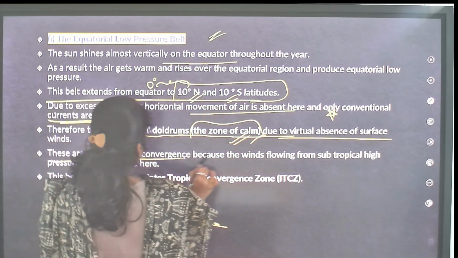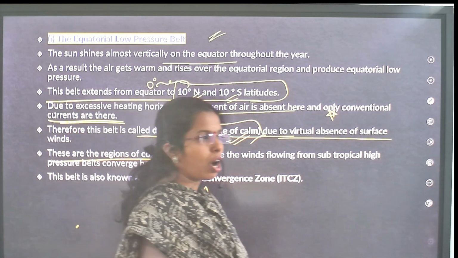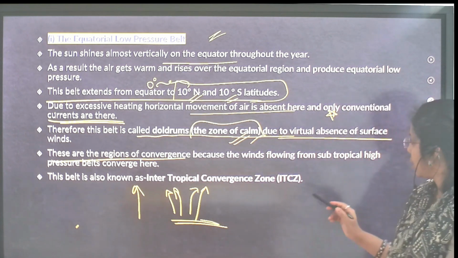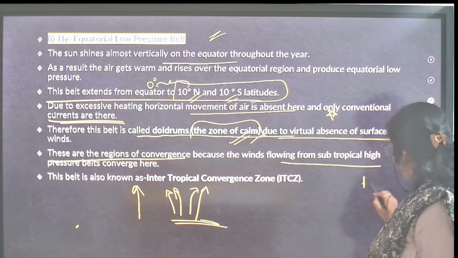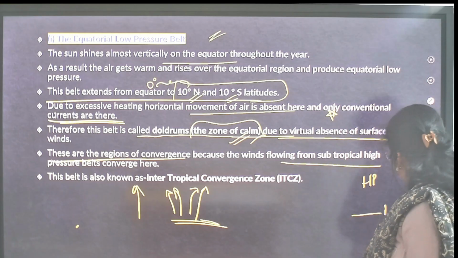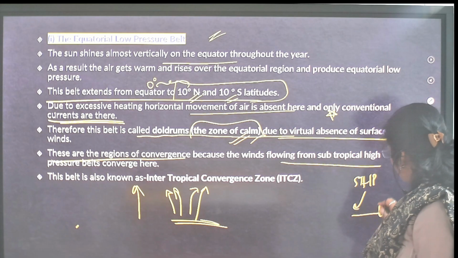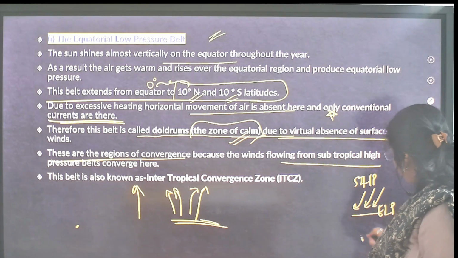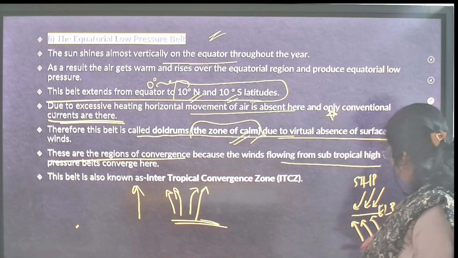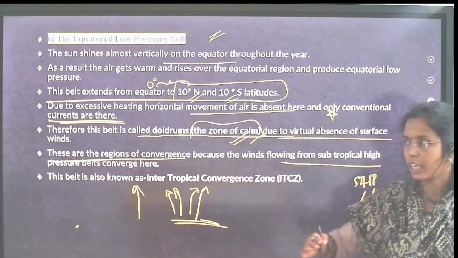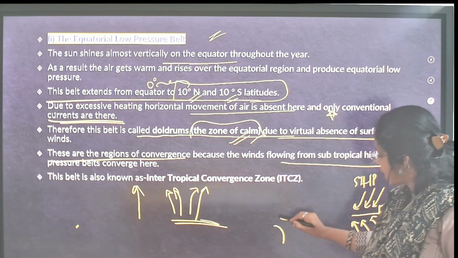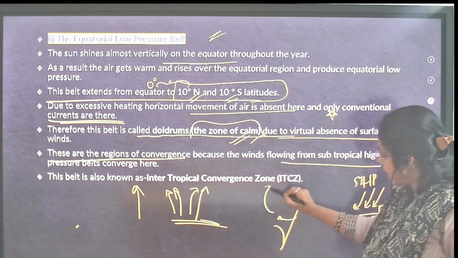These are the regions of convergence, because here the wind flows from the subtropical high pressure. Here is the equatorial low pressure, and this is the subtropical high pressure. Wind moves from subtropical high pressure to low pressure, and here you will see convergence at the surface and divergence in the upper air.